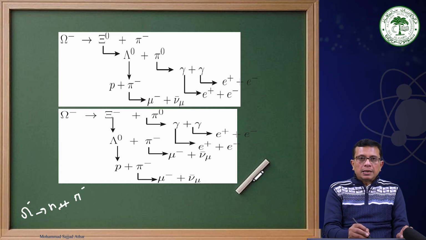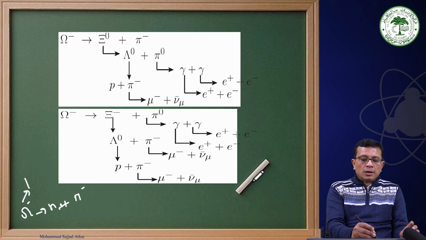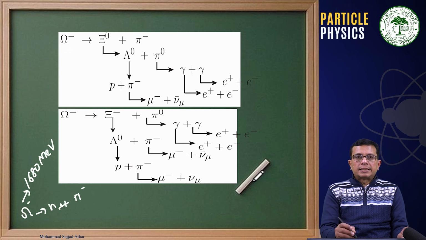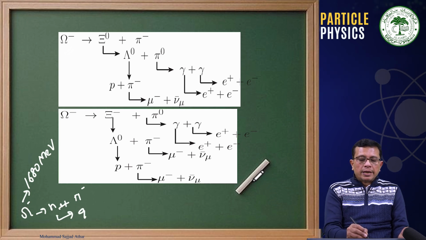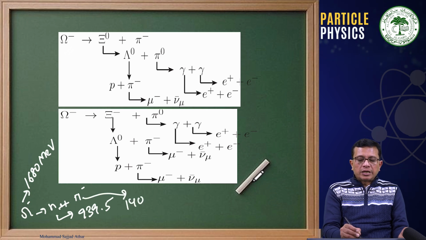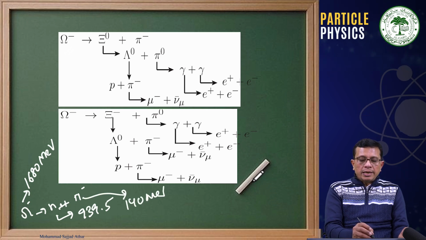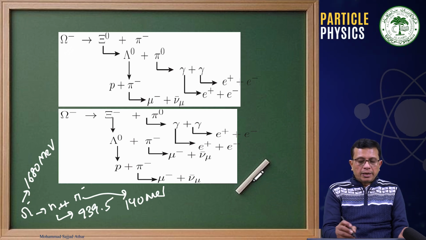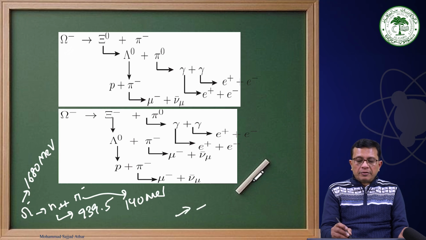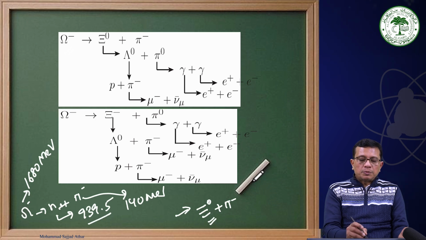Okay, and omega minus is decaying into n plus pi minus. The mass of this is more than 1680 MeV, say approximately 1680 MeV, while neutron's mass is 939.5 MeV. This mass is 140 MeV. Then why does nature not allow an omega minus to decay into neutron plus pi minus, whereas it favors cascade 0 to pi minus, where cascade 0 is a much heavier particle than the neutron?